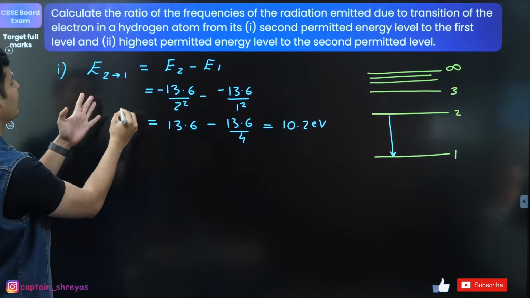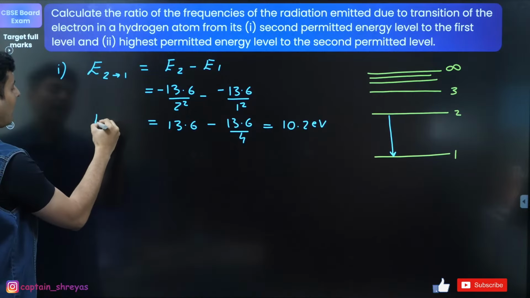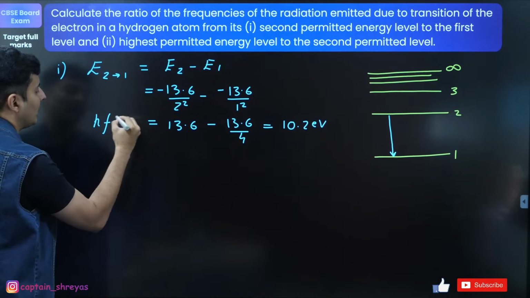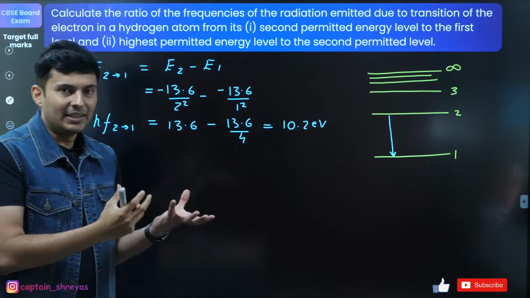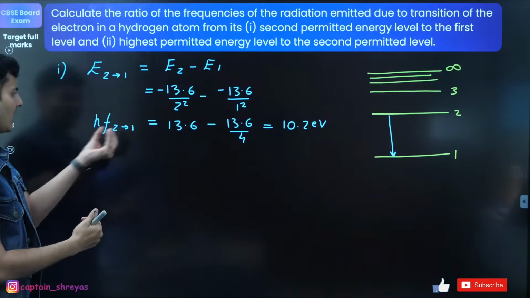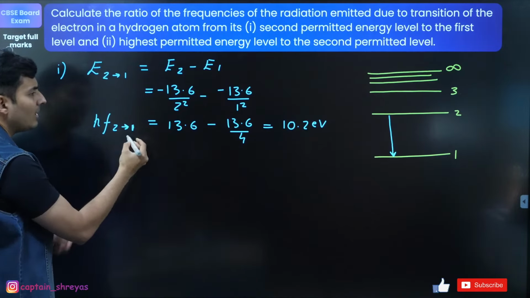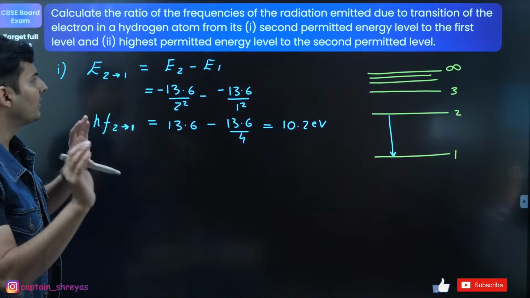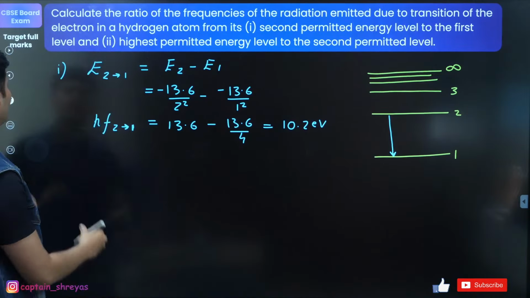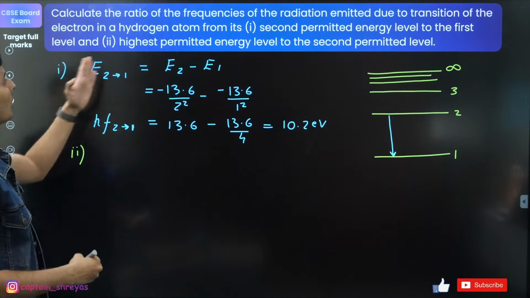Now whatever this energy is, that will be the h into f value for that particular photon, because that energy will go into the energy of the photon. So hf from 2 to 1 will be given by 10.2 electron volt. That is the first part. Now for the second part, look at this.